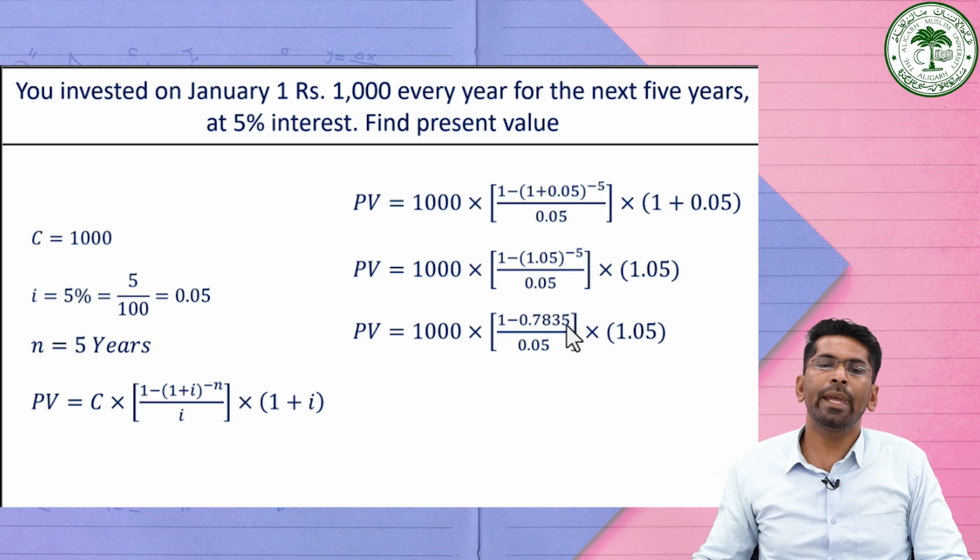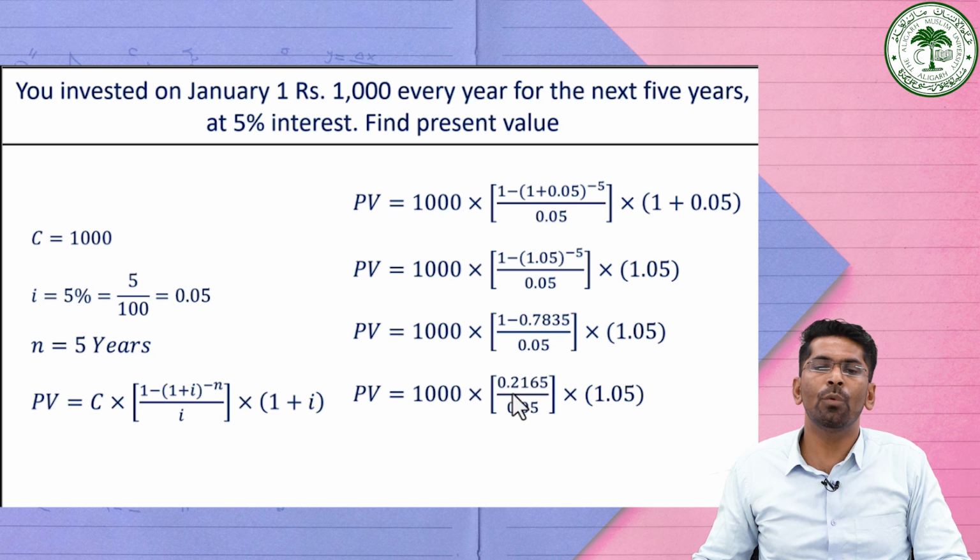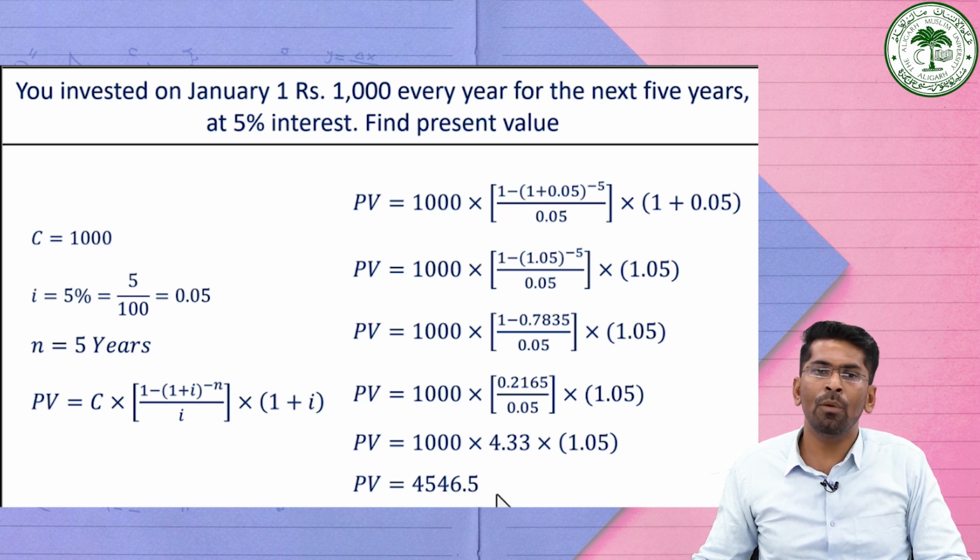0.7835. Then again we subtract this term from 1, and it is equal to 0.2165 divided by 0.05 into 1.05. Then dividing these two terms, it is equal to 4.33. So it is 1000 into 4.33 into 1.05, which will give you the value of 4546.5.